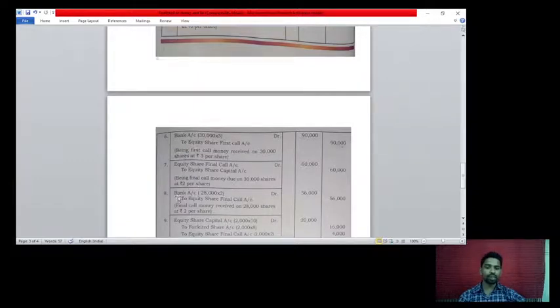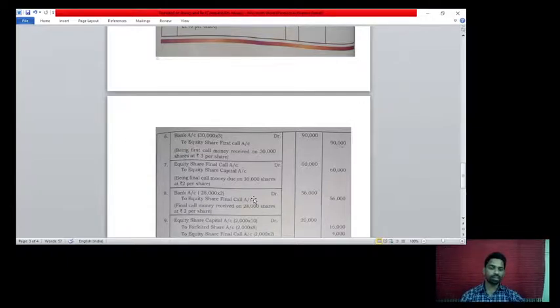So while receiving, out of these 30,000 shares, 2,000 shares are cancelled, so we will receive the money only on 28,000 shares. Now see, bank account debit, 28,000 shares into 2, so rupees 56,000, to equity share final call account credit rupees 56,000. Like this we have to pass the journal entries.